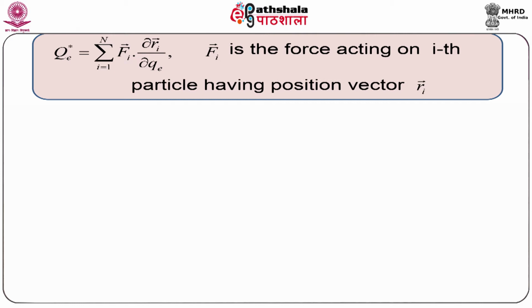The generalized force Qe star can be written as summation over i of Fi vector dot ∂/∂qe operated on Ri vector, where Fi vector is the applied force which is acting on the ith particle having mass mi and its position vector is Ri vector.